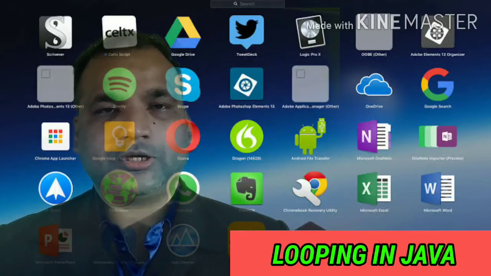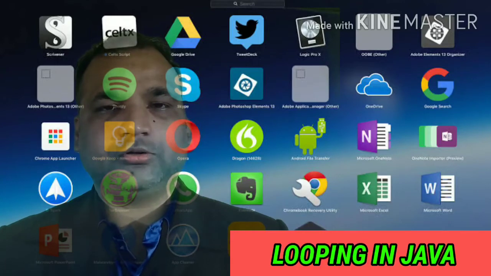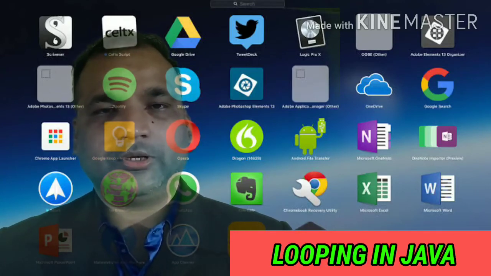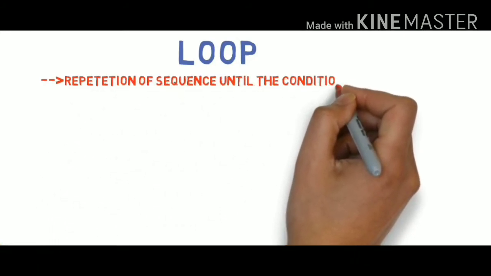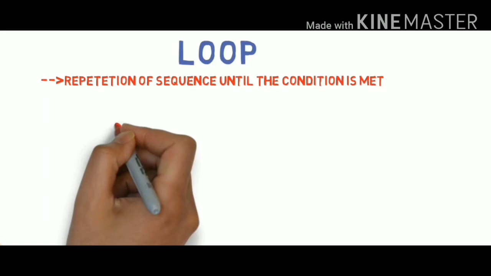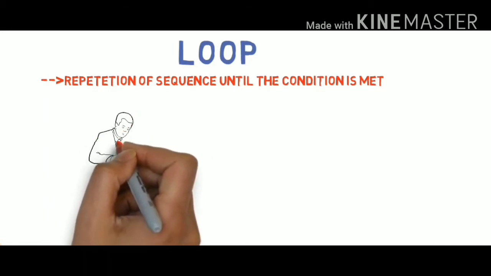This is S. Pradhan. Today's session we are going to cover looping in Java. So let's start with the definition. Loops: it is the repetition of a sequence until the condition is met, means the repetition of the same statement again and again.